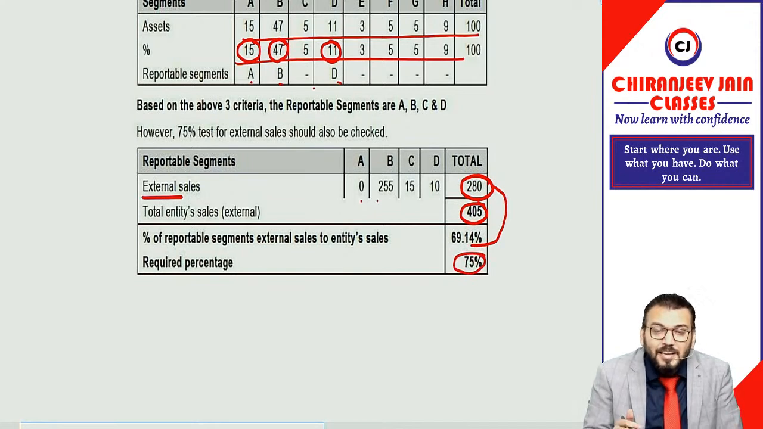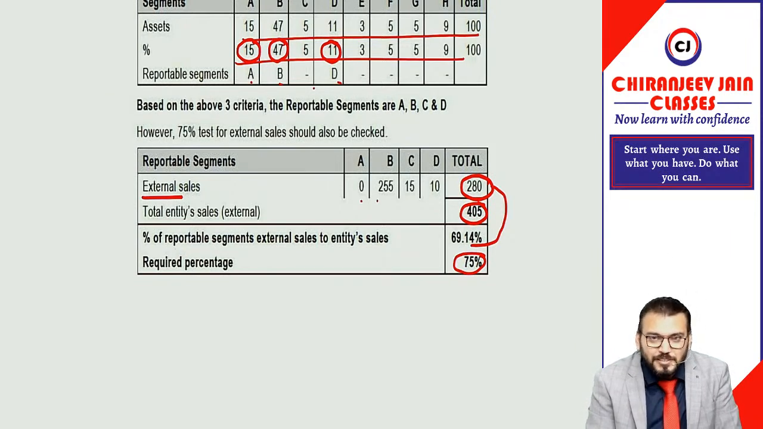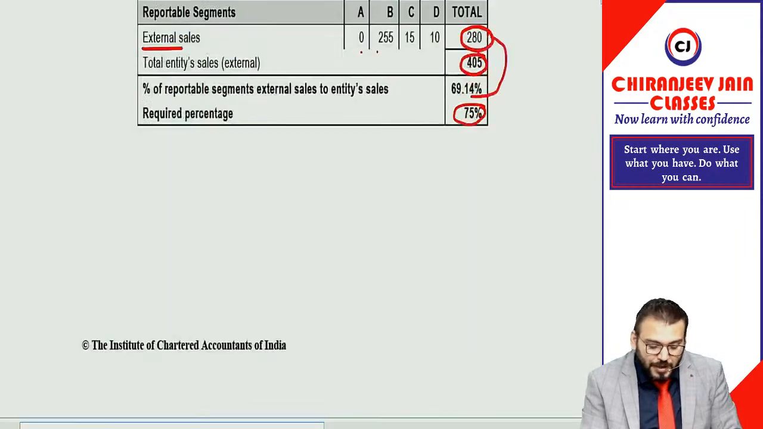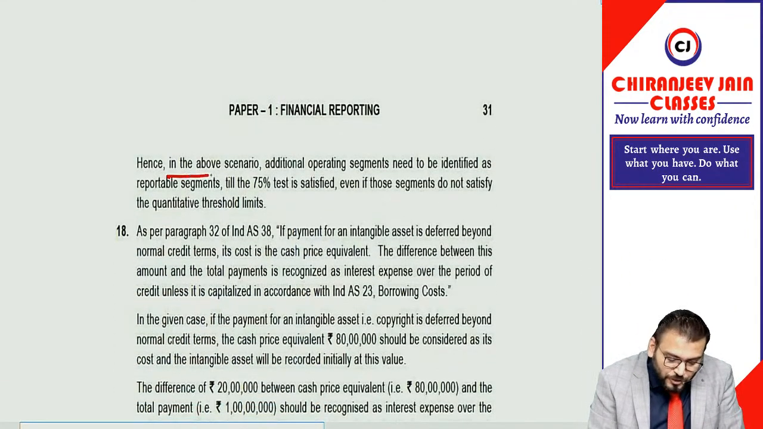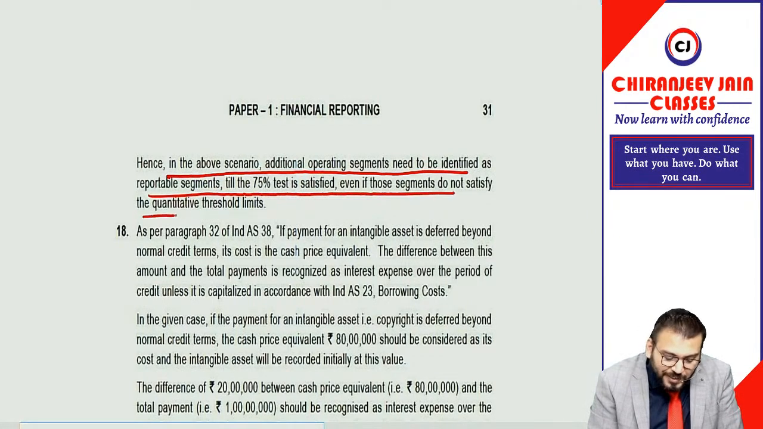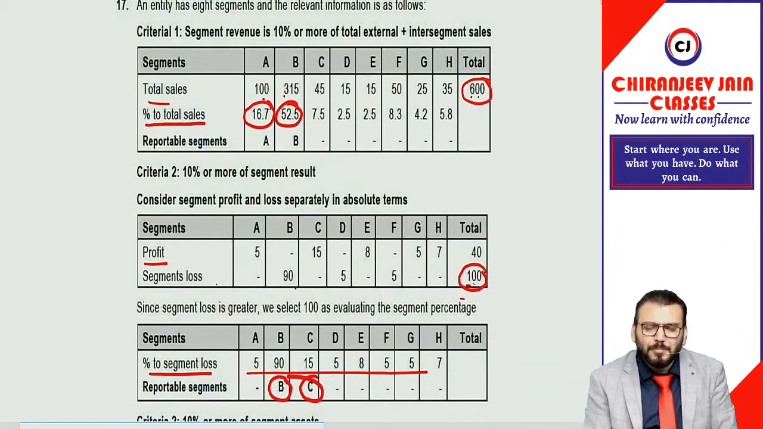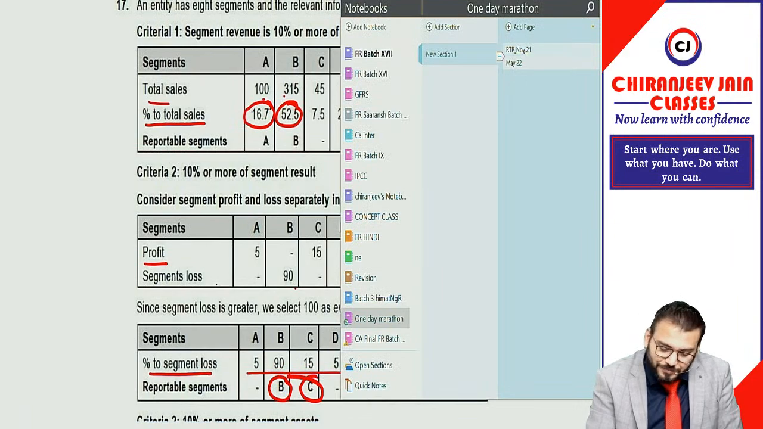It will be more. We need to identify additional segments to be reportable segments, which will be decided by the management. So you can include any segment as an additional reportable segment as per the requirement of the question. Understood? Hence, in the above scenario, additional operating segments need to be identified as reportable segments till the 75% test is satisfied, even if those segments do not satisfy the quantitative threshold limit. Understood? Simple question. This type of question we have already done in class.